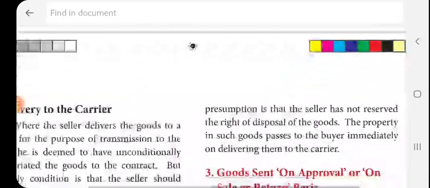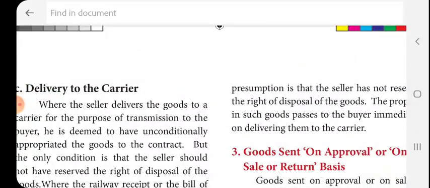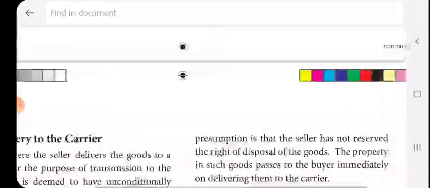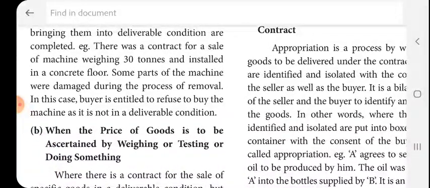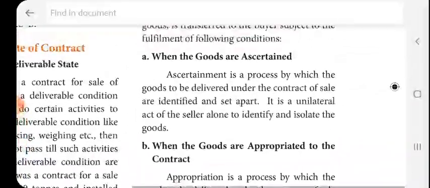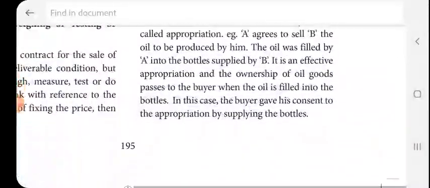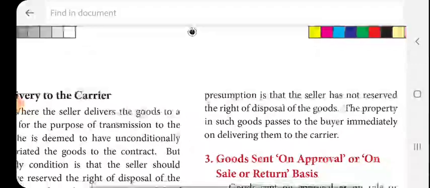Then third one, delivery. The price of the goods is ascertained by weighing, when the goods are appropriated to the contract. So these are the points.